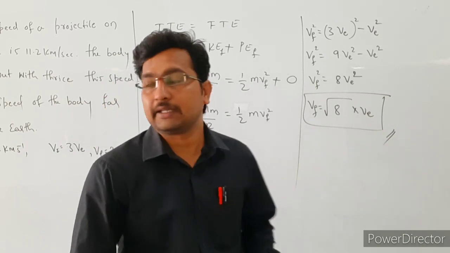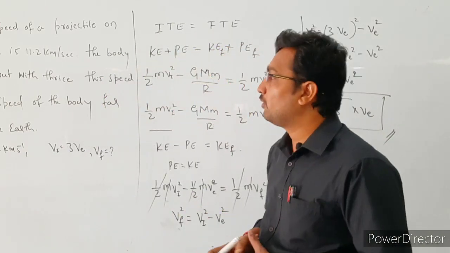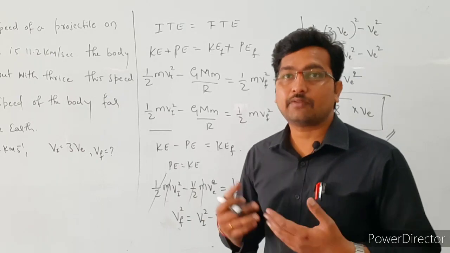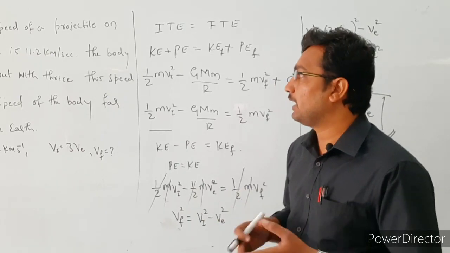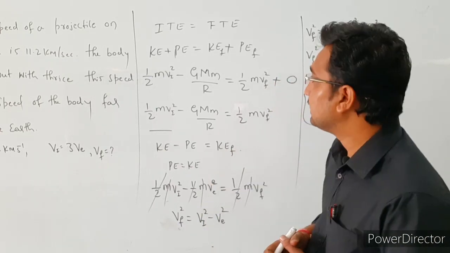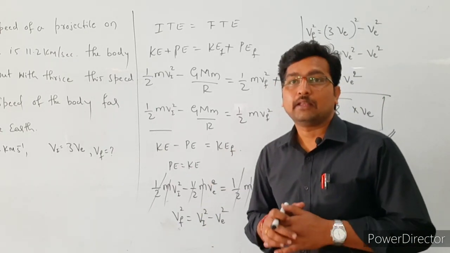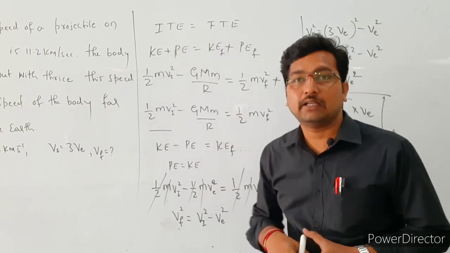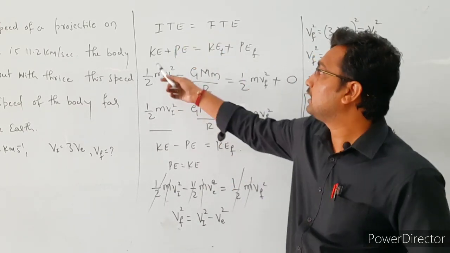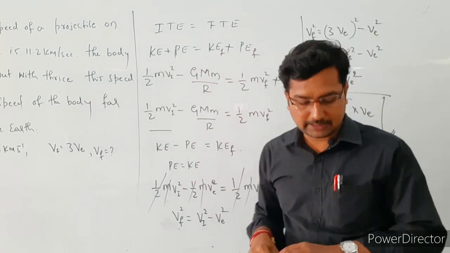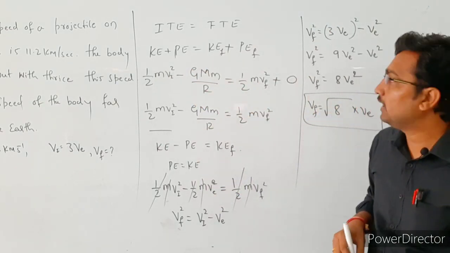So in this problem they have given the escape speed of the body on the surface, and that body is projected with thrice this speed. So then what is the final speed of that body, away from the earth's surface? Here also we applied the law of conservation of energy: the initial total energy is equal to the final total energy. Initial total energy is kinetic energy plus potential energy, and the final is final kinetic energy plus final potential energy.